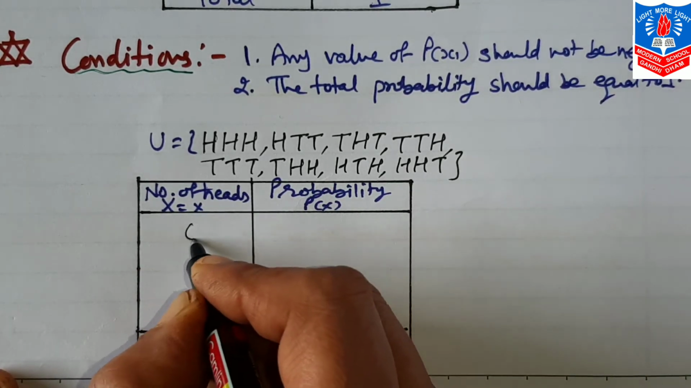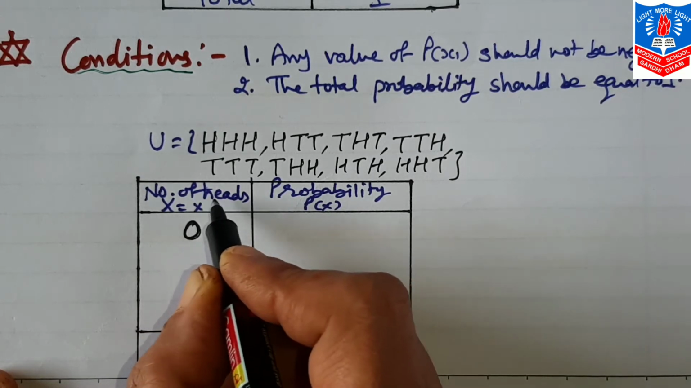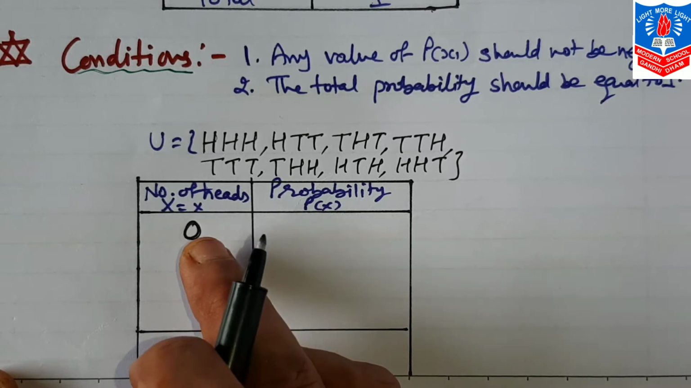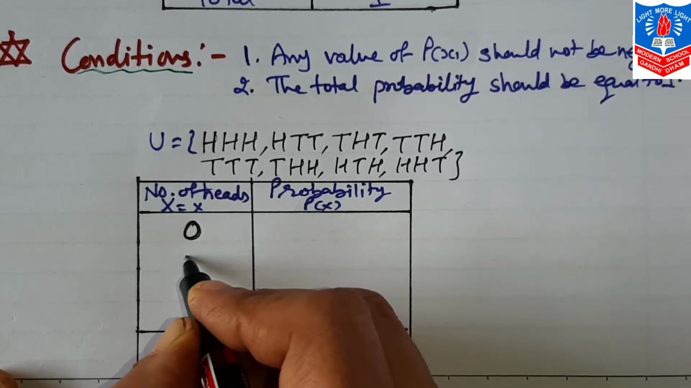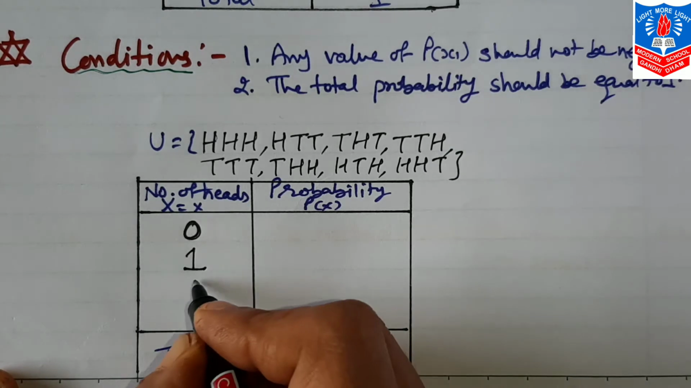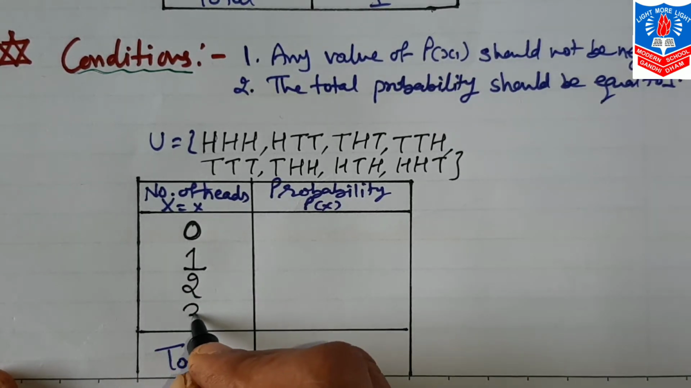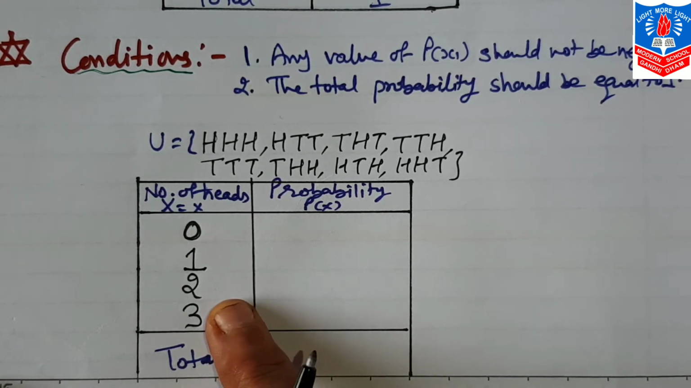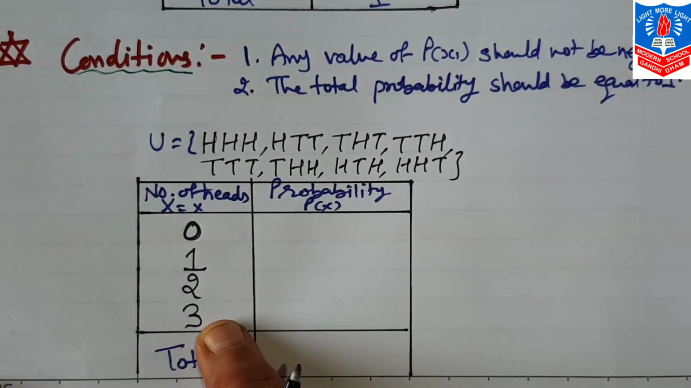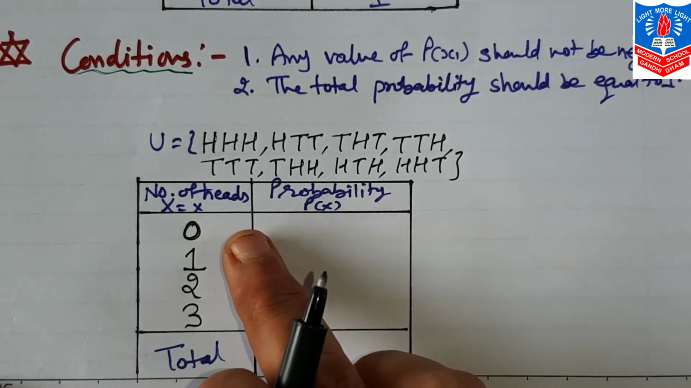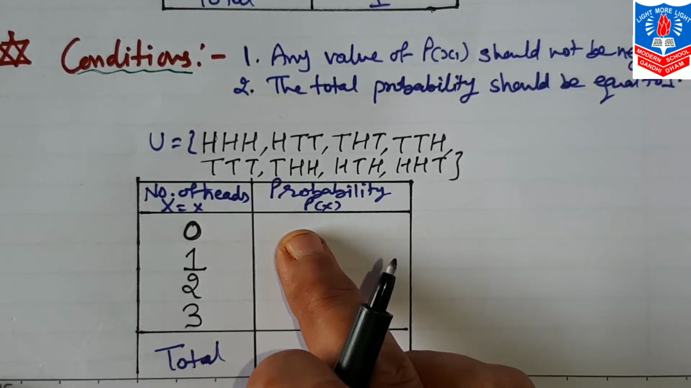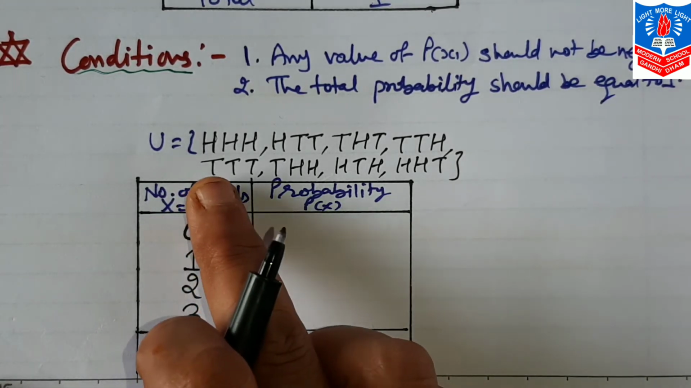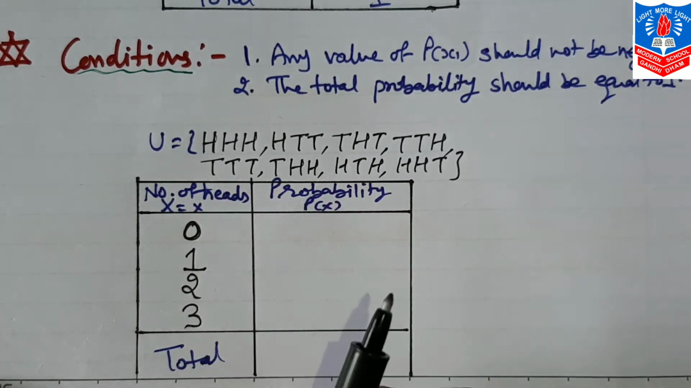Now it will be 0. Why will it be 0? Because not a single head comes. So in that case it is 0. Then 1 head, 2 heads and 3 heads. Now when this is not given in the question, we have to find it. The probability of that we will write here. You can see 0 head, that means not a single head. 1, 2, 3.